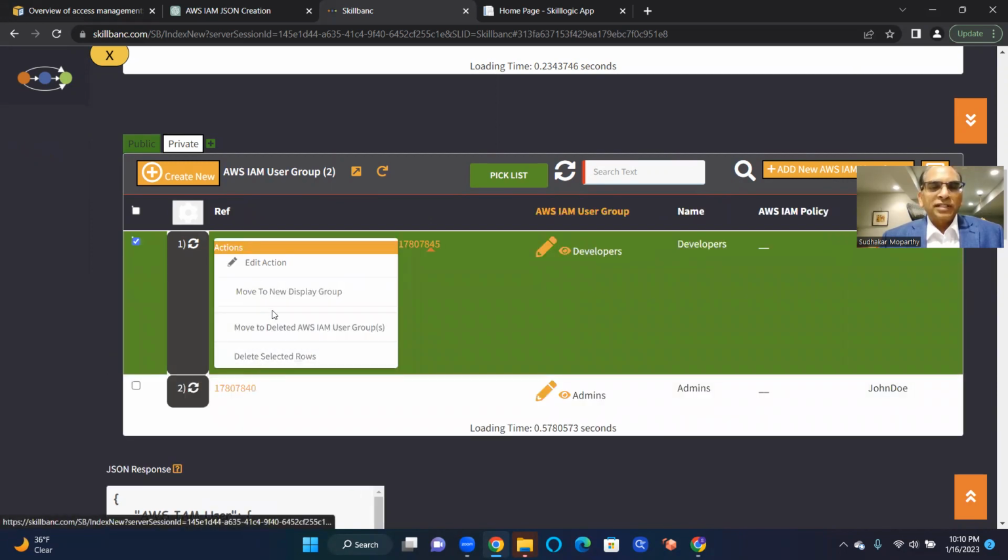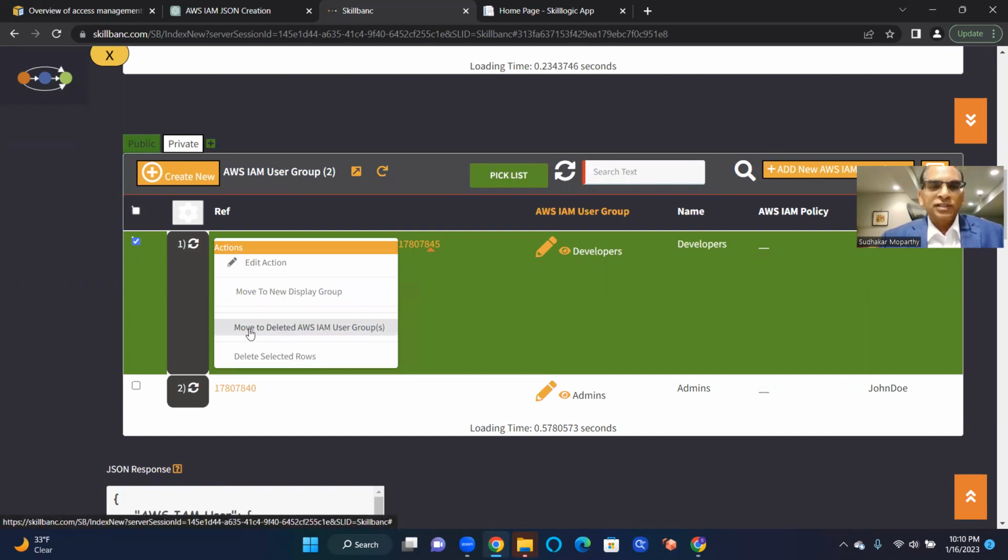I can do these three actions. I can move them to a space where this user group will subsequently be deleted. Those are the actions, and because I let Sudhakar do this, I'm able to see this.